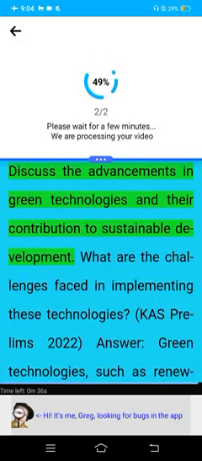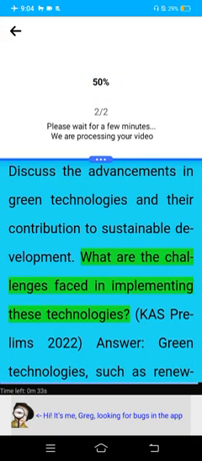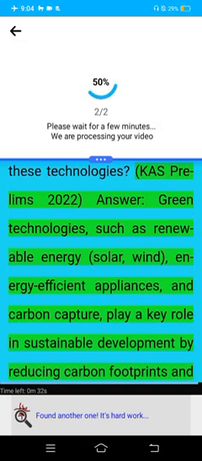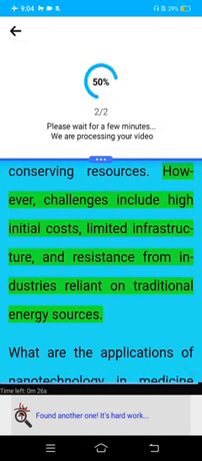Discuss the advancements in green technologies and their contribution to sustainable development. What are the challenges faced in implementing these technologies? CSE Prelims 2022 answer. Green technologies such as renewable energy, solar, wind, energy-efficient appliances, and carbon capture play a key role in sustainable development by reducing carbon footprints and conserving resources. However, challenges include high initial costs, limited infrastructure, and resistance from industries relying on traditional energy sources.